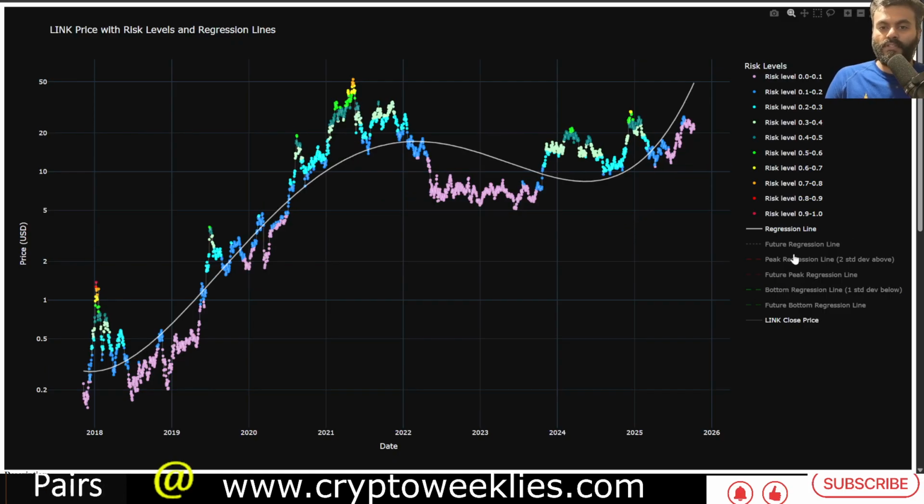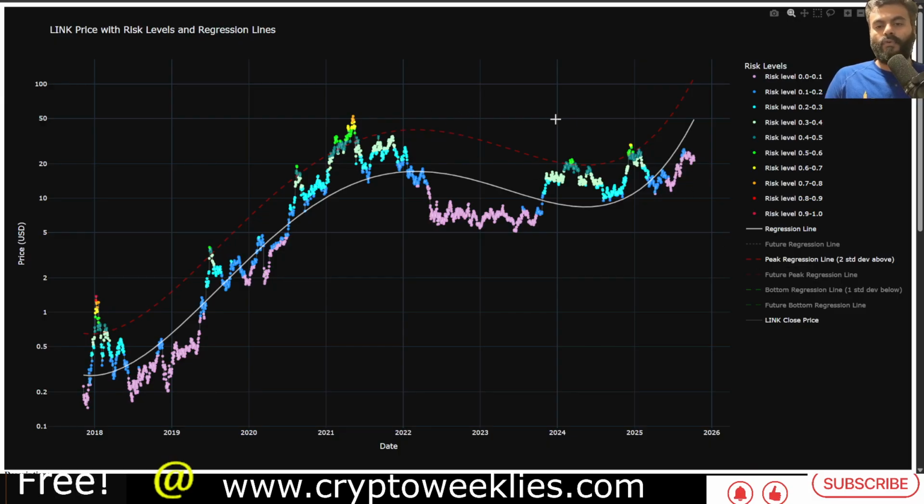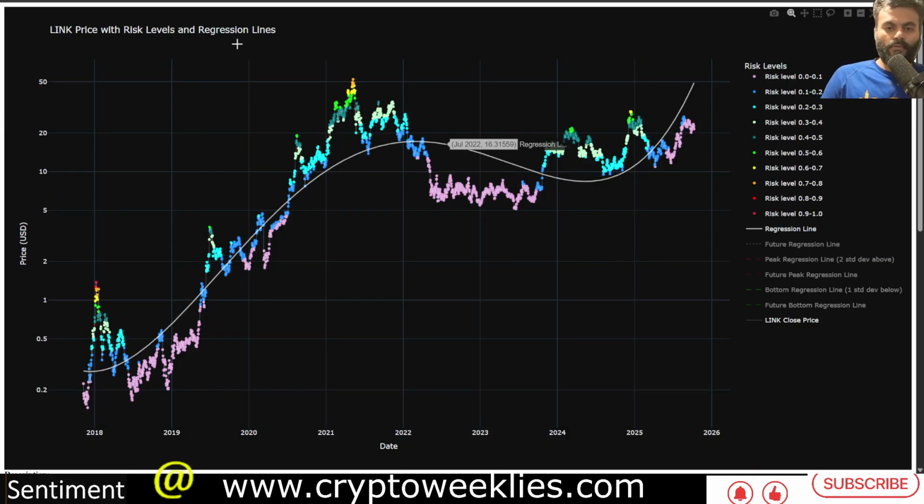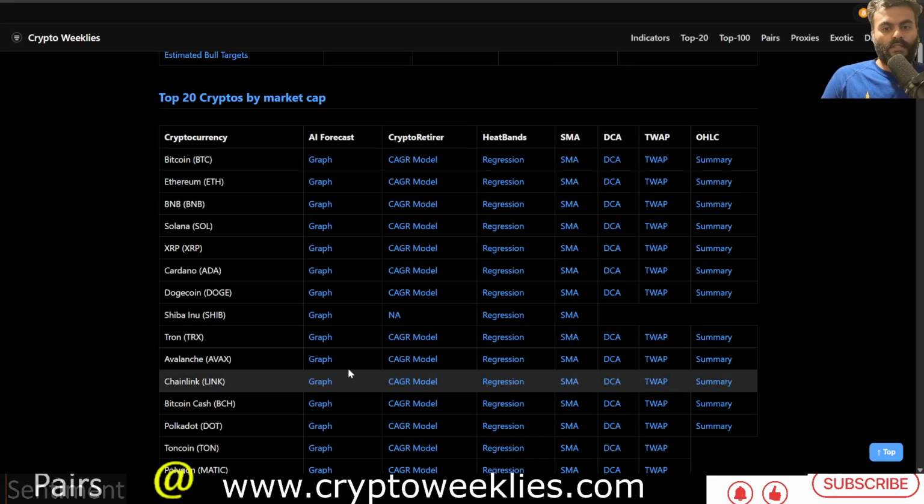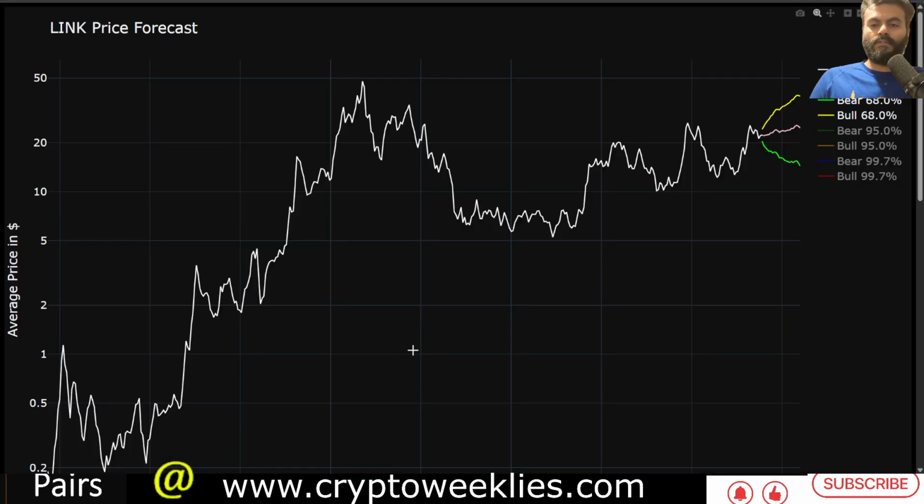The opposite of this undervaluation is overvaluation territory. Typically in the euphoria phases, like we saw twice in 2024, first in March and then again in December 2024, the two standard deviation dotted red line, which is the overvaluation territory, is for Link currently at around $112, $113. So that's the peak max permissible valuation per this regression based model. This is one of the models that we use on the channel for analyzing price potential.